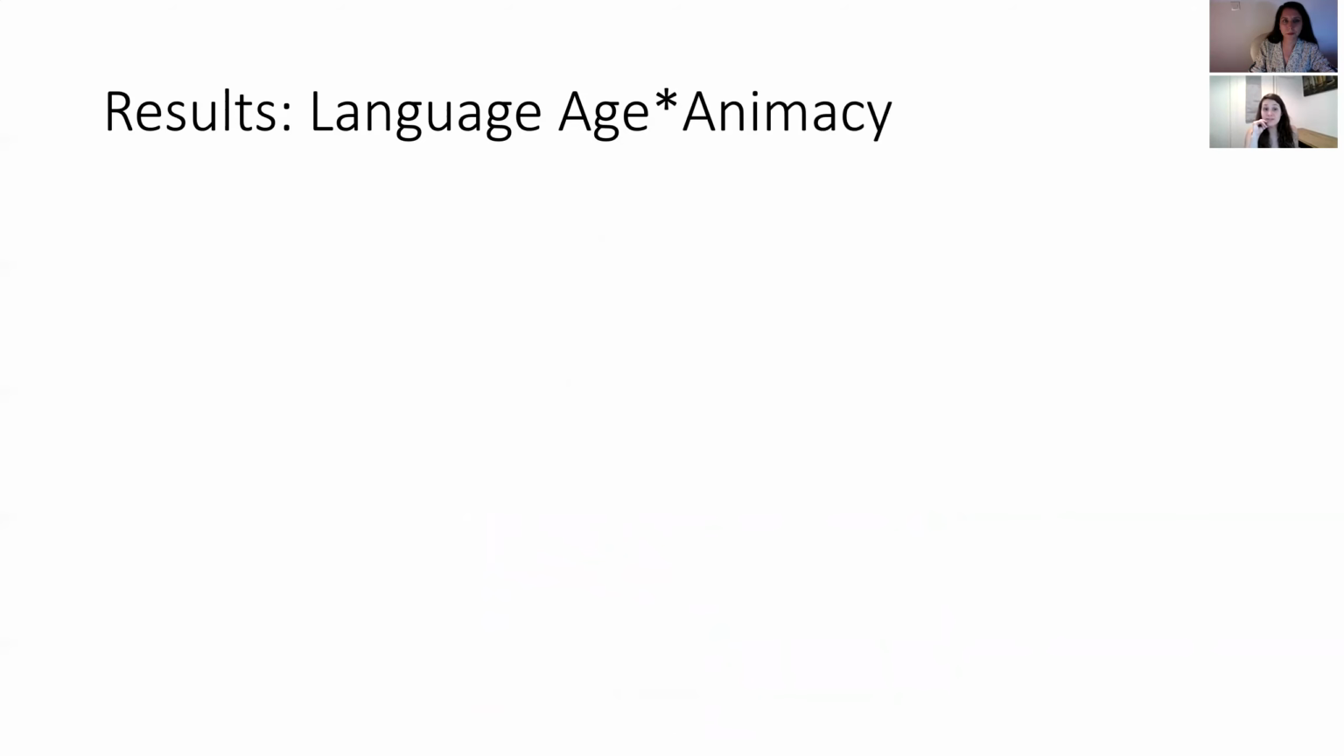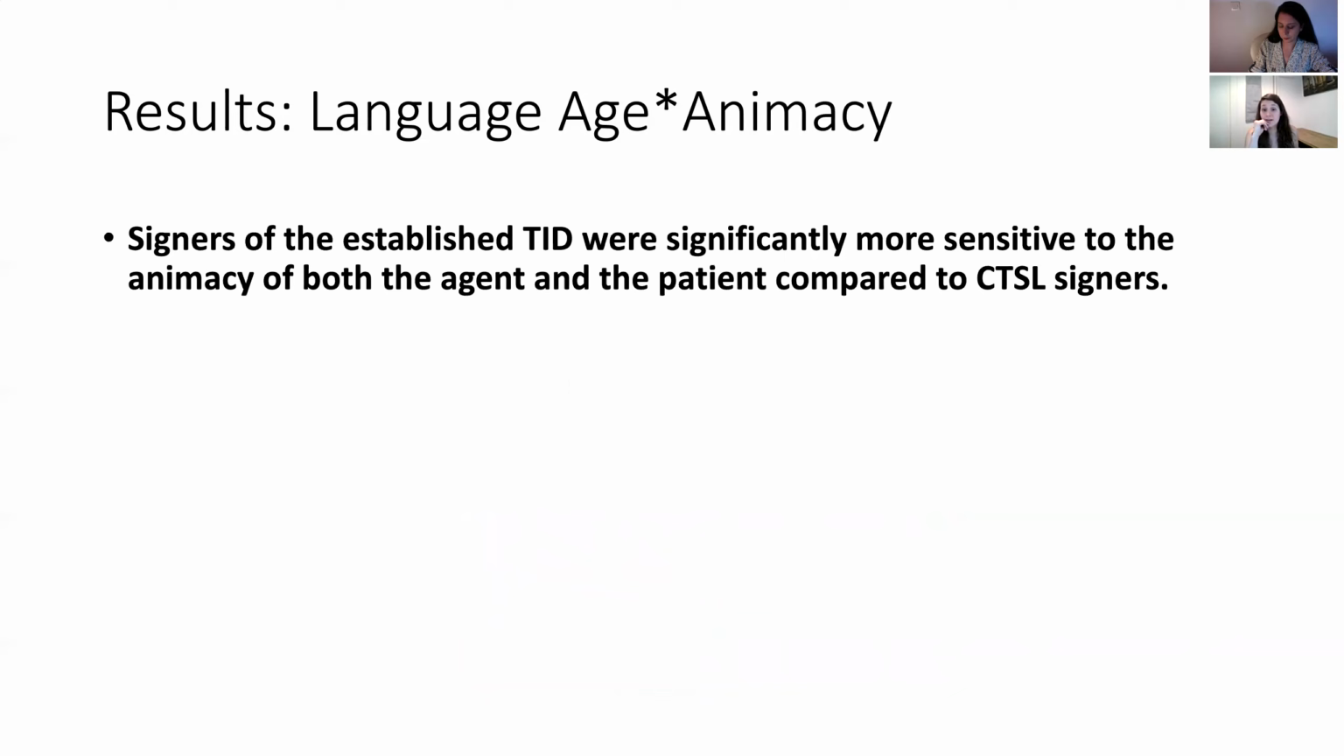Okay, now the next slide. So we also found this really interesting pattern of an interaction between language, age, and animacy. Specifically, what we saw is that signers of the established Turkish Sign Language, TID, were significantly more sensitive to the animacy of both the agent and the patient compared to CTSL signers.